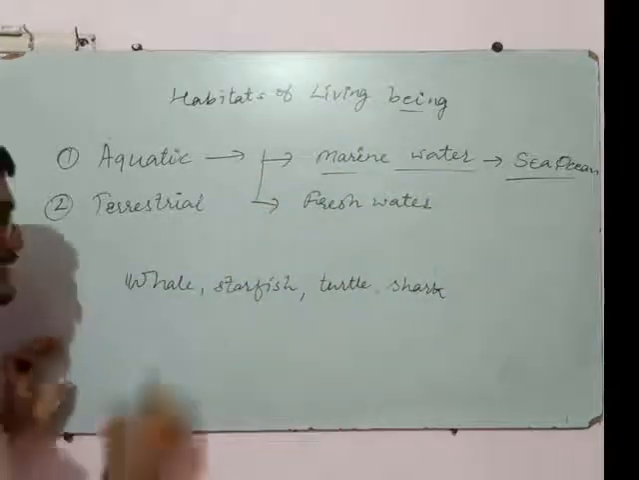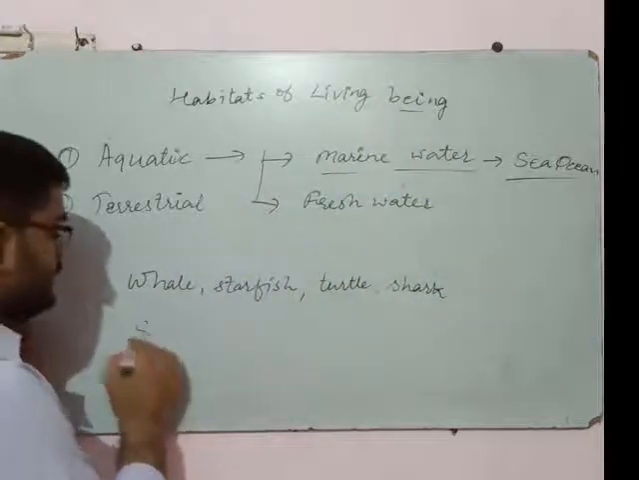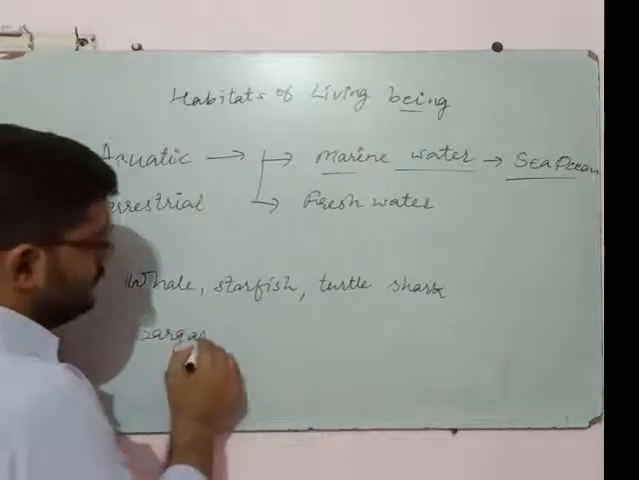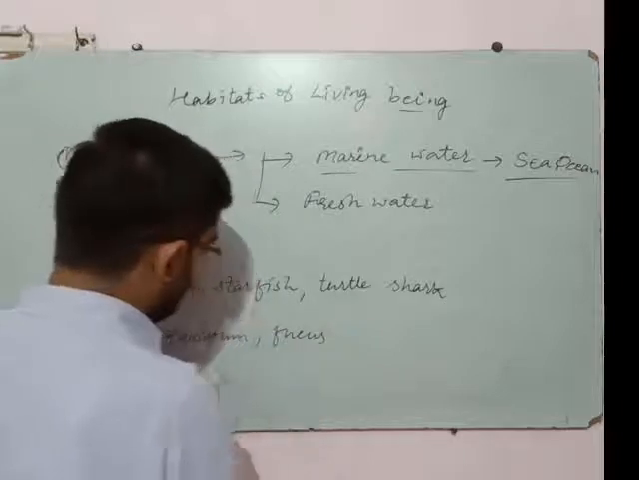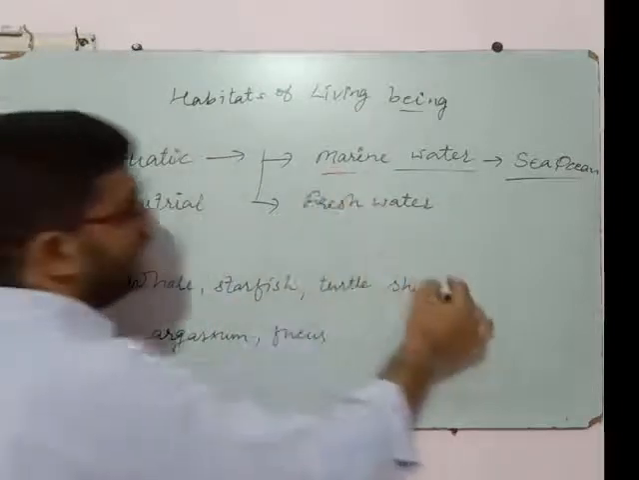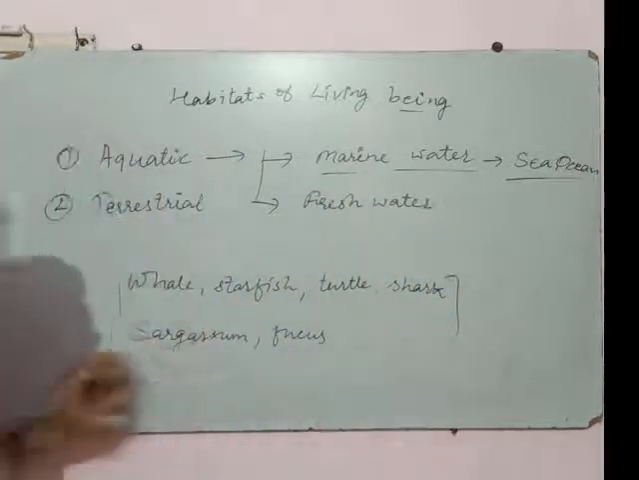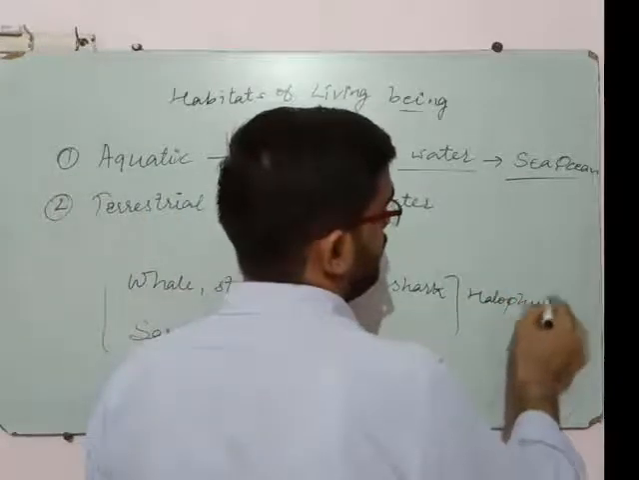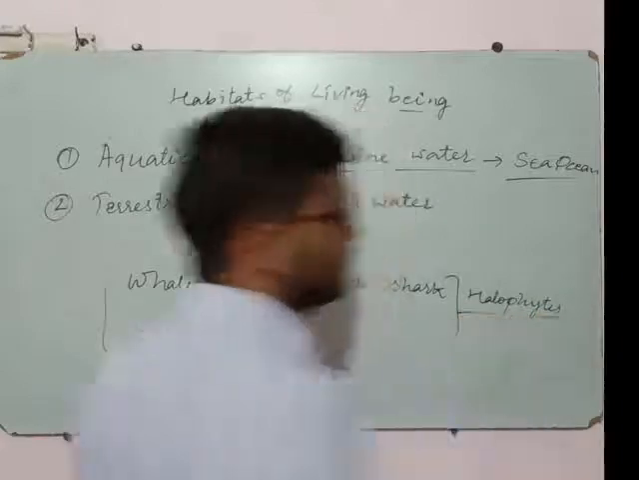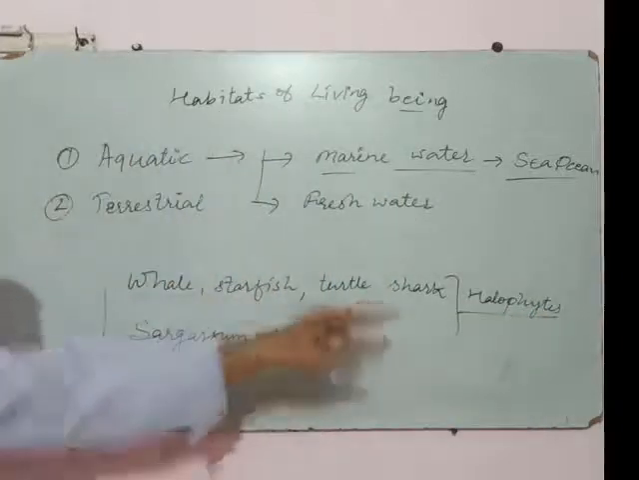Okay, and plants: sargassum, fucus. These are the plants which live in the marine water habitat, and these are called halophytes. Why? Because they live in the saline water. That's why they are called halophytes.